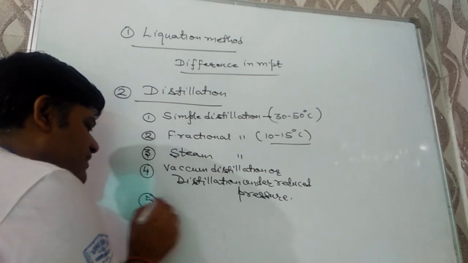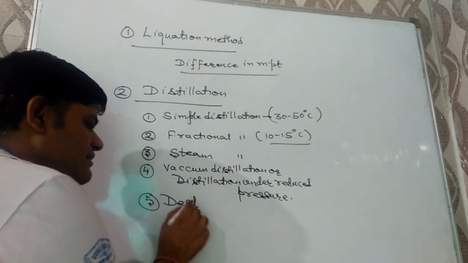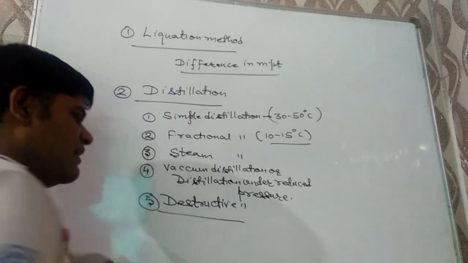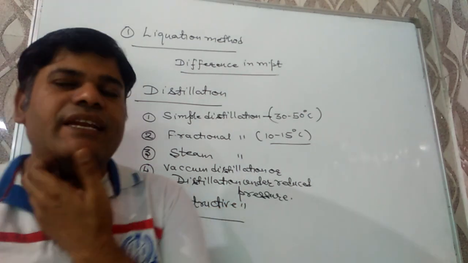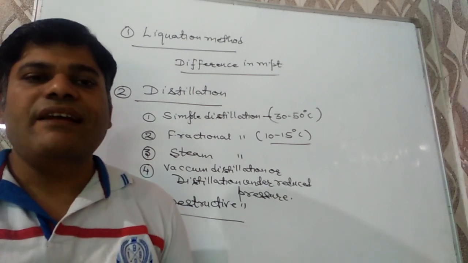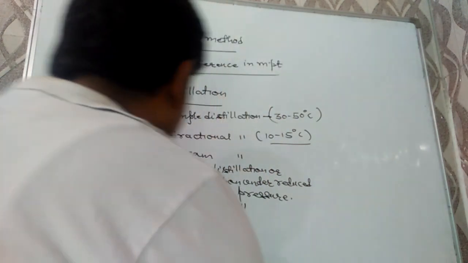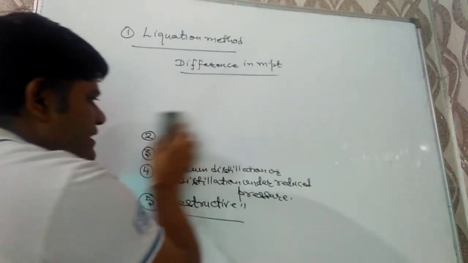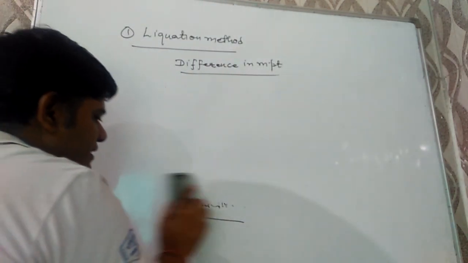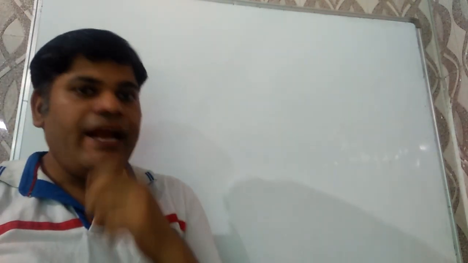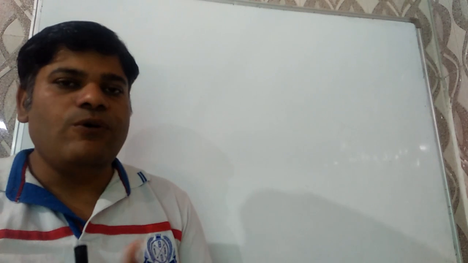The fifth type is destructive distillation. As the name suggests, destructive distillation means distillation in the absence of air, that is, distillation of a substance in the absence of air. By destructive distillation, coal is converted into coal tar and wood is converted into charcoal.